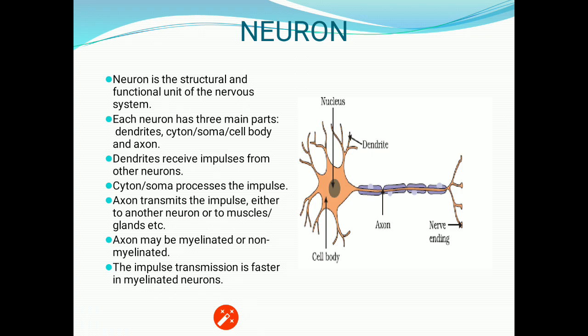So the impulse or signal jumps from one node of Ranvier to another node of Ranvier, and finally it reaches the nerve ending. That means this type of transmission is very fast, and this faster transmission takes place in a myelinated neuron only. This type of jumping conduction is termed saltatory conduction.